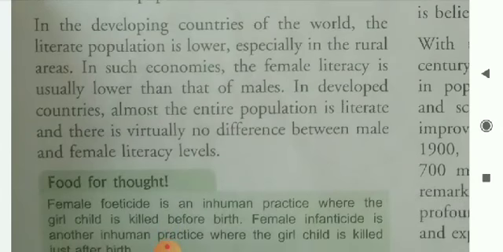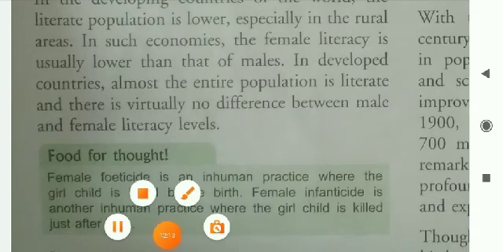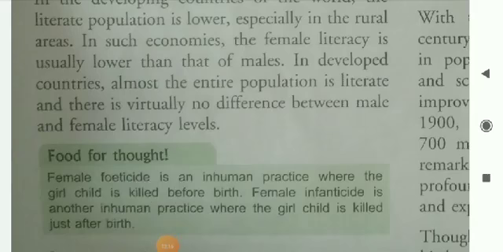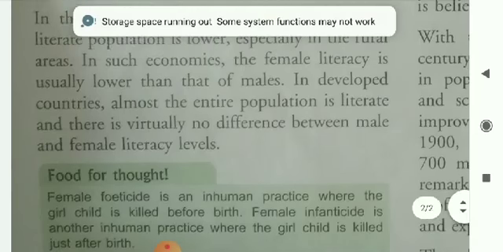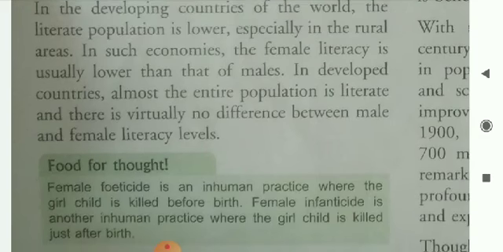In the developing countries of the world, the literate population is lower, especially in the rural areas. In such economies, the female literacy is usually lower than that of males.